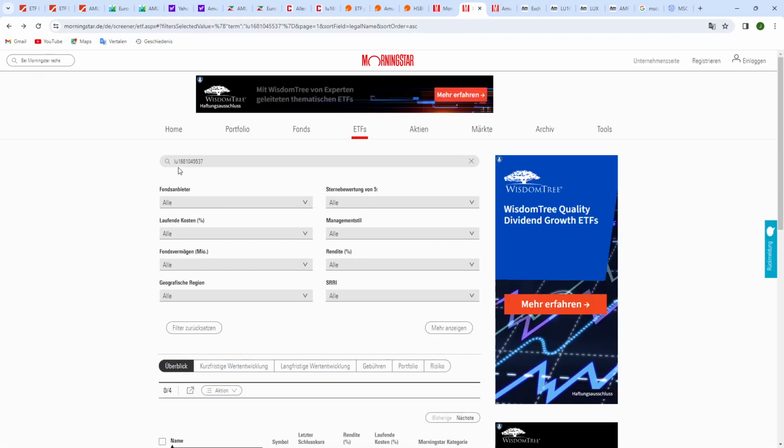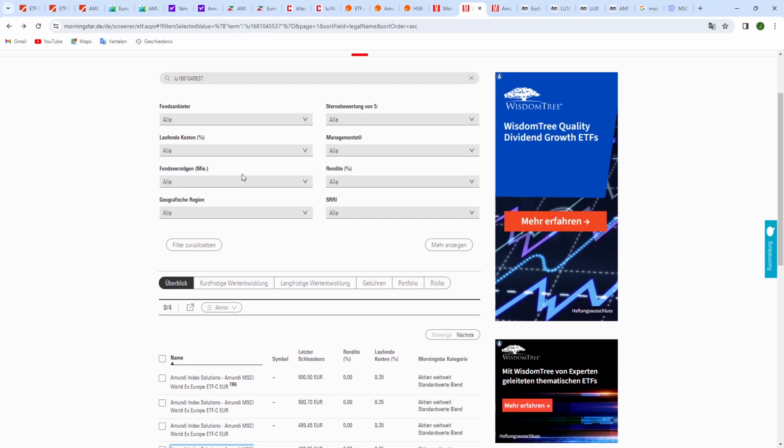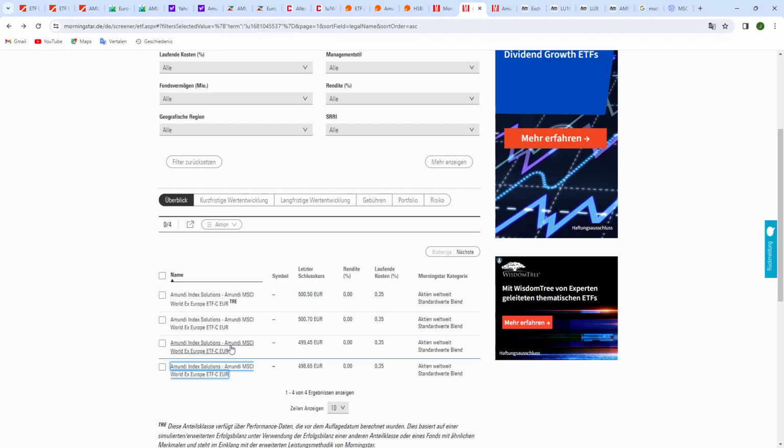So I looked up the one that we are tracking today, and here you can see it finds 4. Cash had 6, this one finds 4.